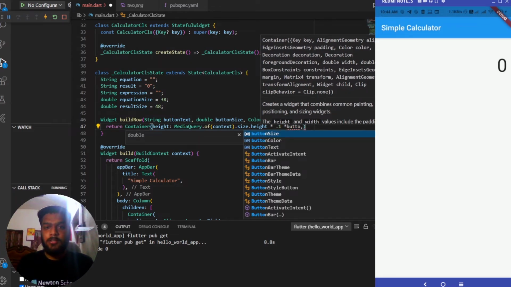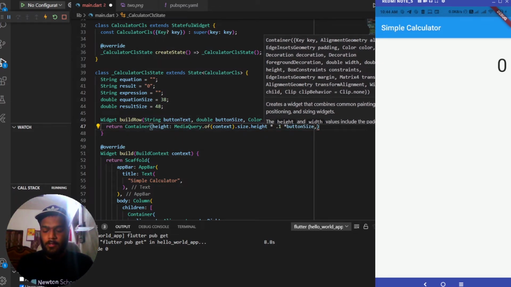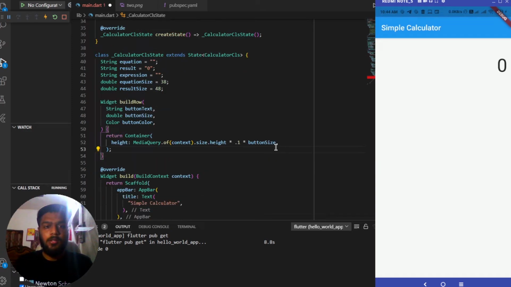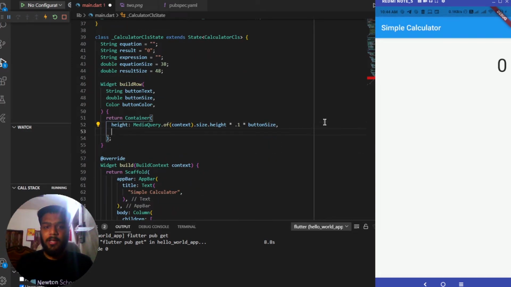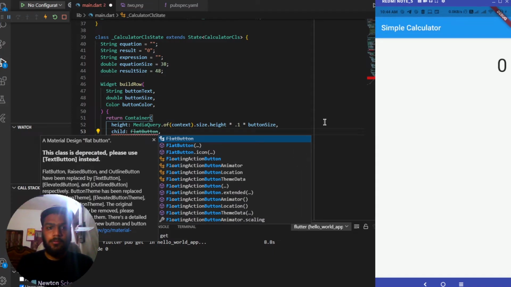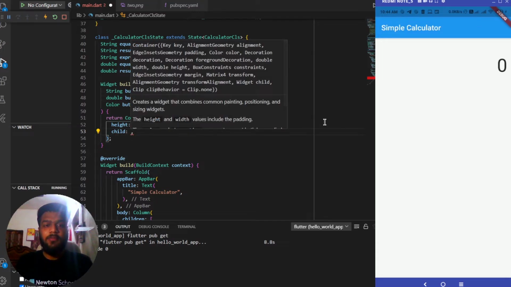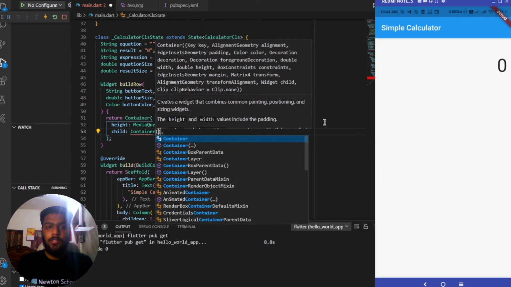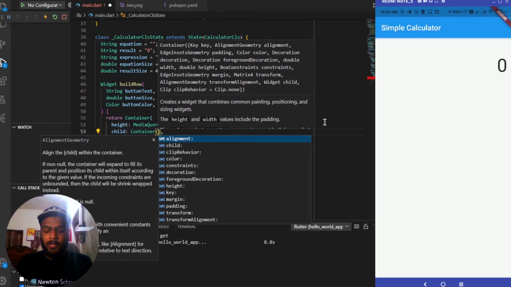So button size, adding a semicolon over here, and after this height we'll be having another widget inside it, which will be of a type flat button. So as the flat button is deprecated, let me use another container as a child of this, and this container will be having the color.